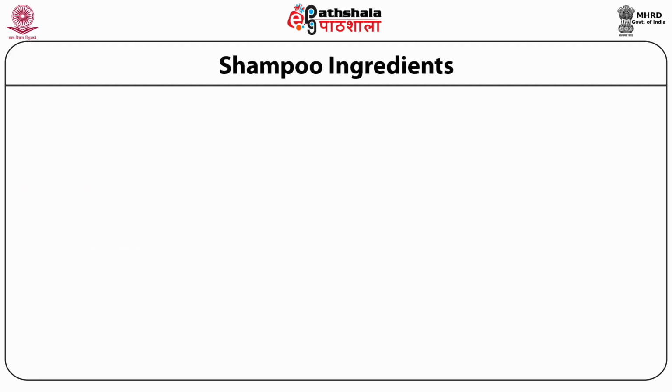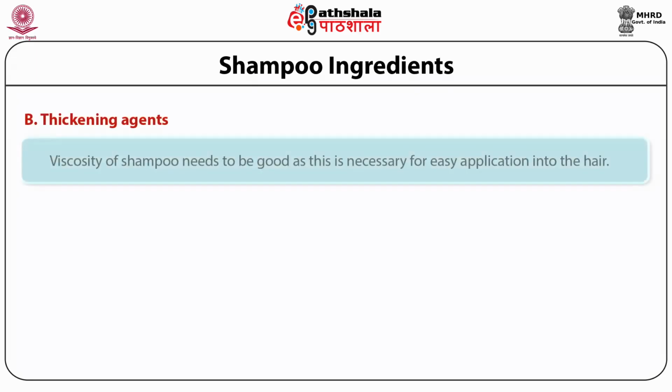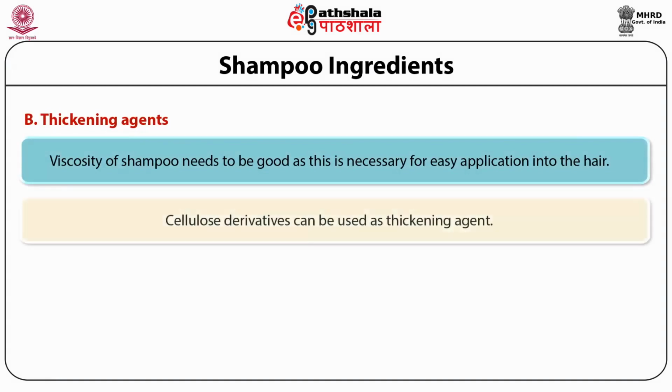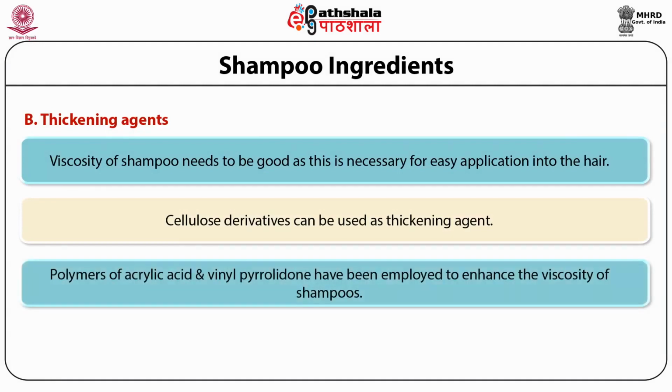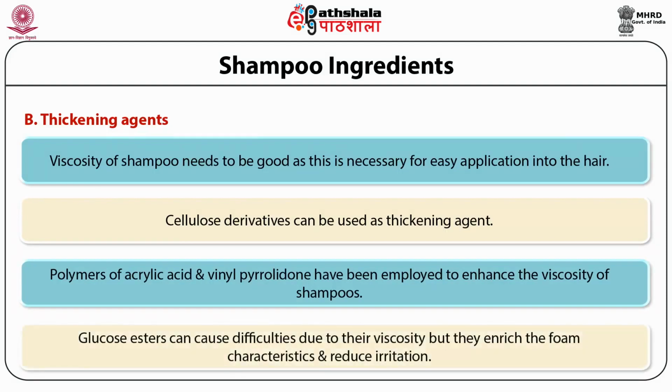Another ingredient which is present in shampoo is known as the thickening agents. Viscosity of the shampoo needs to be good as this is necessary for easy application into the hair. The cellulose derivatives can be used as thickening agents. Polymers of acrylic acid and vinyl pyrrolidone have been employed to enhance the viscosity of shampoos. Glucose esters can cause difficulties due to their viscosity, but they enrich the foam characteristics and reduce irritation.